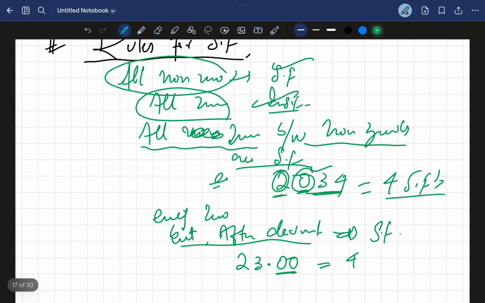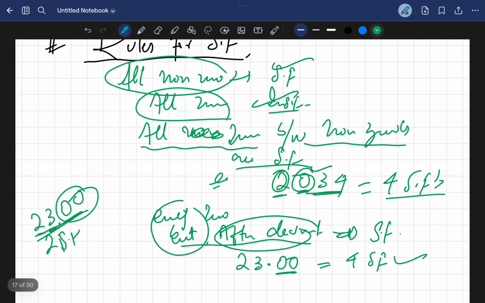So here there are three significant figures. Because both conditions are satisfied. For example, 2300 has only two significant figures. Why? Because these zeros are at the ending position, but they are not present after the decimal. So two conditions should be satisfied: after the decimal, and ending zeros.